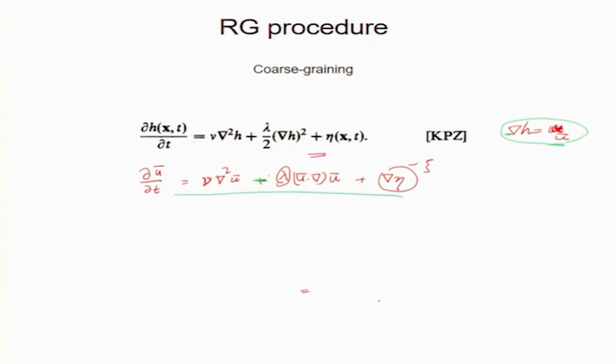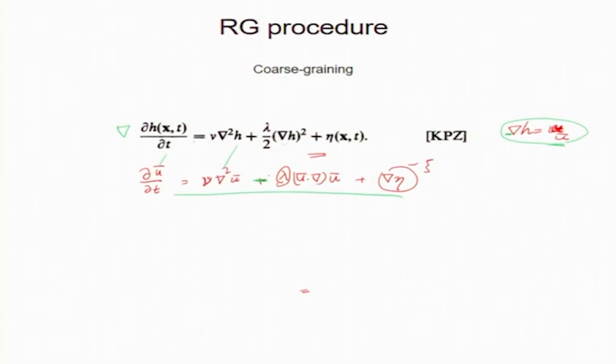So, you just take a gradient of this equation. In fact, you can obviously see this one and this one here, and if I take a gradient of this, gradient h is already u. So, this is u dot grad u. So, this is Burgers' equation. It's like the Navier-Stokes equation with pressure being 0.